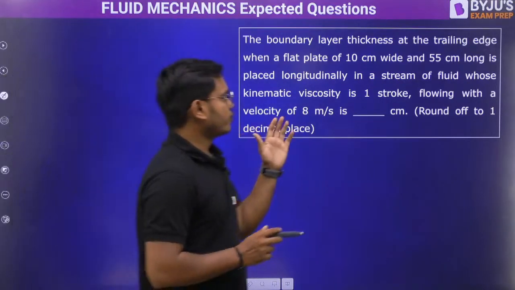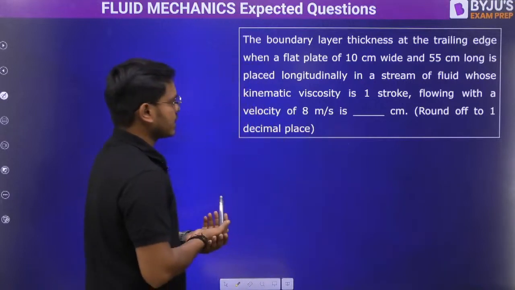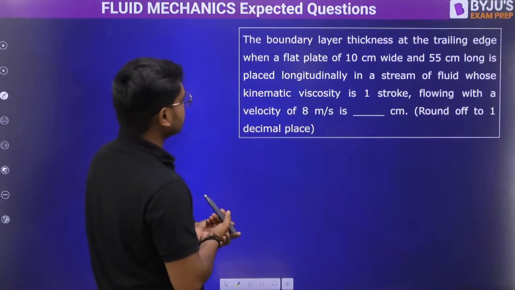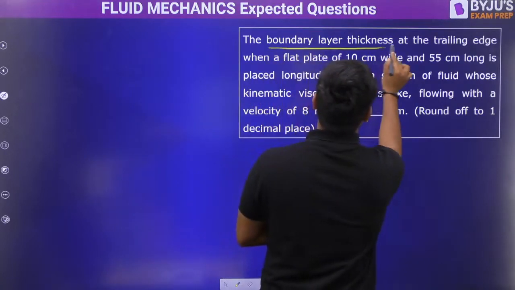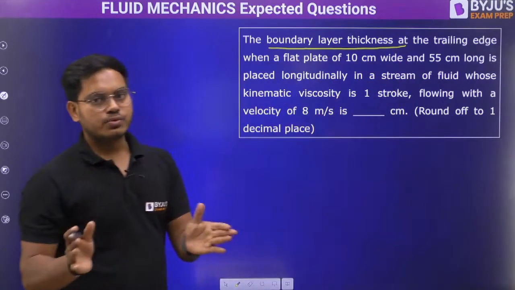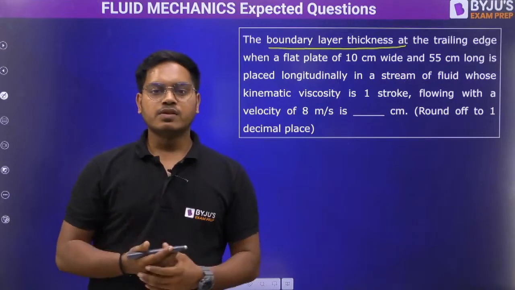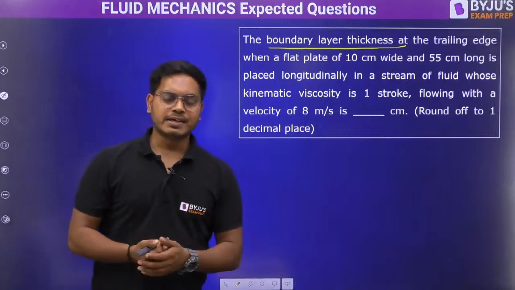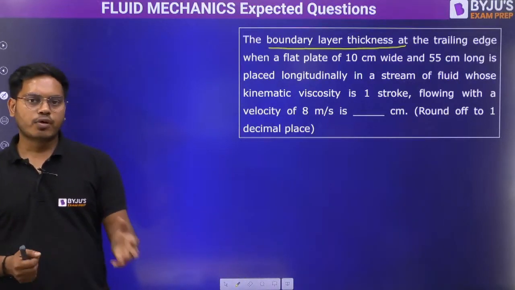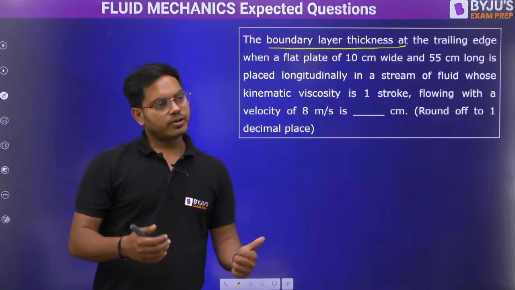Okay, so first of all, we need to understand what they're asking. They are actually asking us the boundary layer thickness. If we need to find the value of boundary layer thickness, we can use the Blasius solution. But in the Blasius solution, we need to understand what type of flow it is, what type of boundary we are having. For that, we need to find out the local Reynolds number.